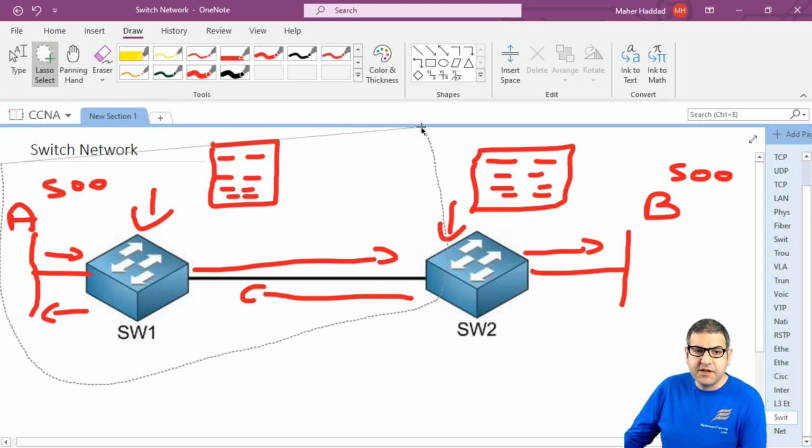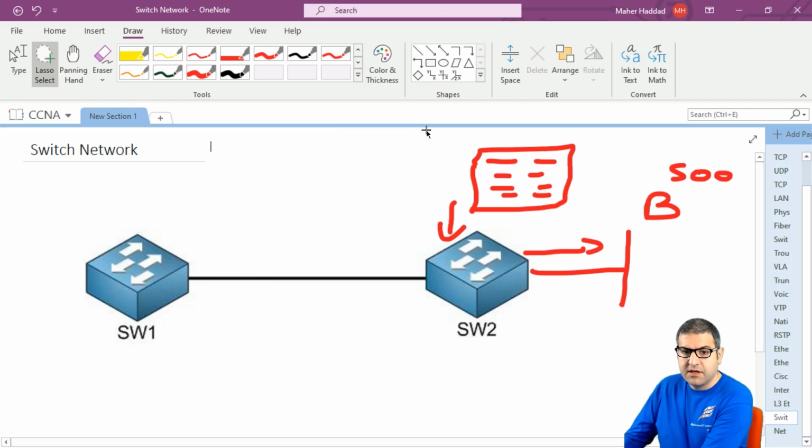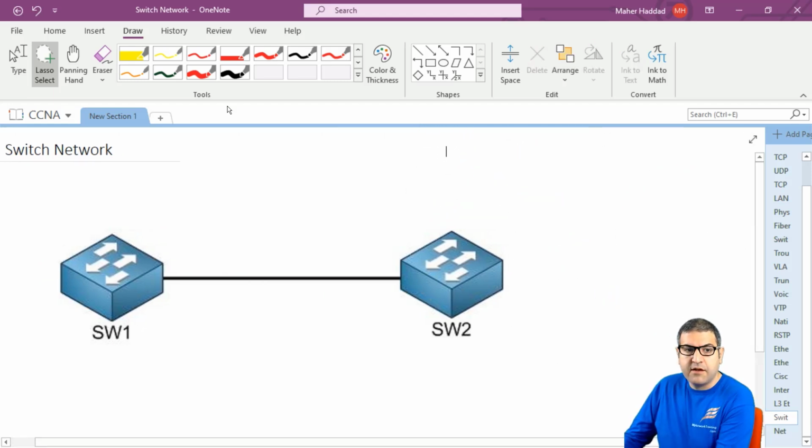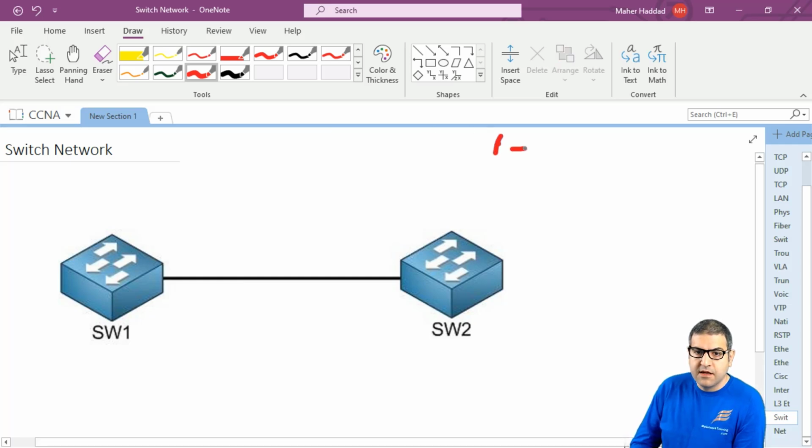Let me clear it here so I can put the information. So we can put here: the MAC address table is not enough for that. All right. So that's one problem.